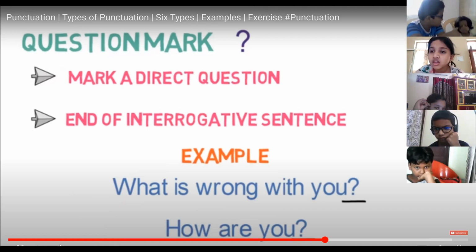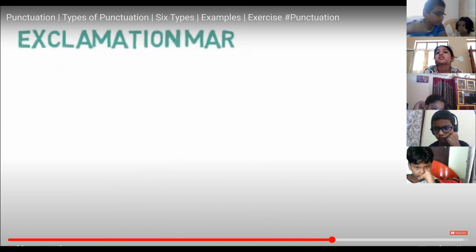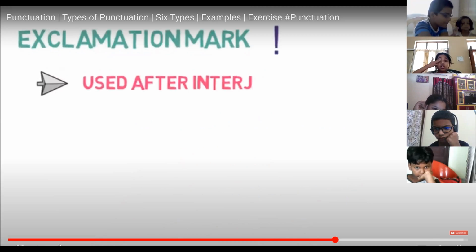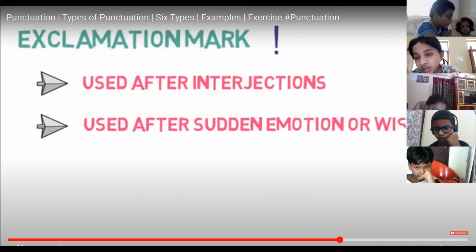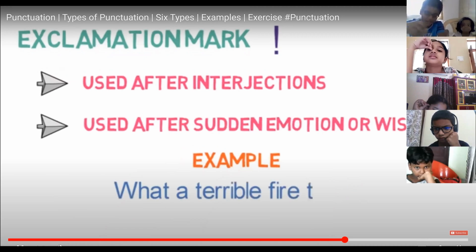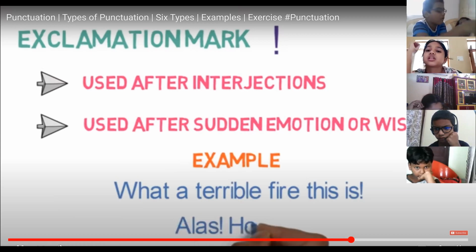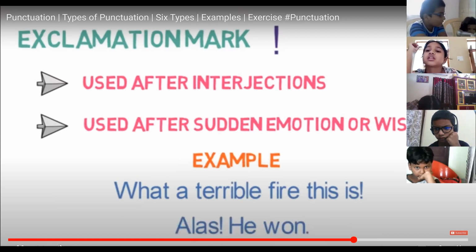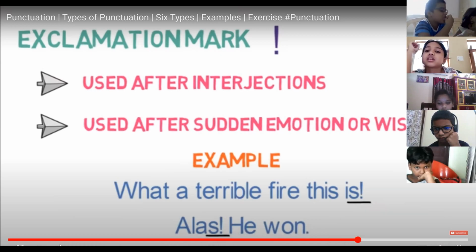Now let's look into the sixth and the final principal stop, which is the exclamation mark. It is used after interjections and after phrases and sentences expressing sudden emotion or wish. For example, what a terrible fire this is! Let's look into one more example. Alas, he won! So notice how we used the exclamation mark after a sudden emotion and an interjection.